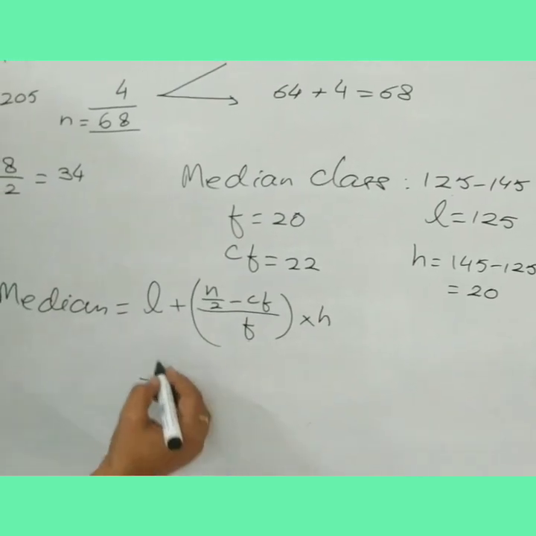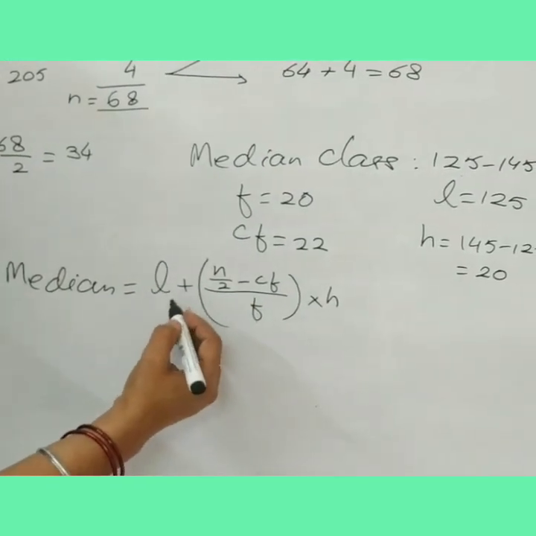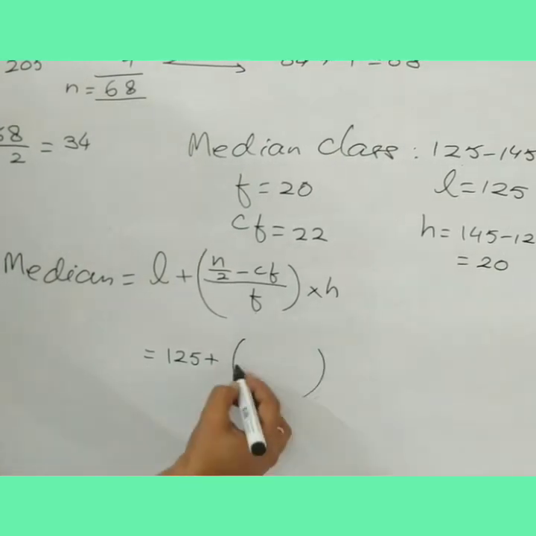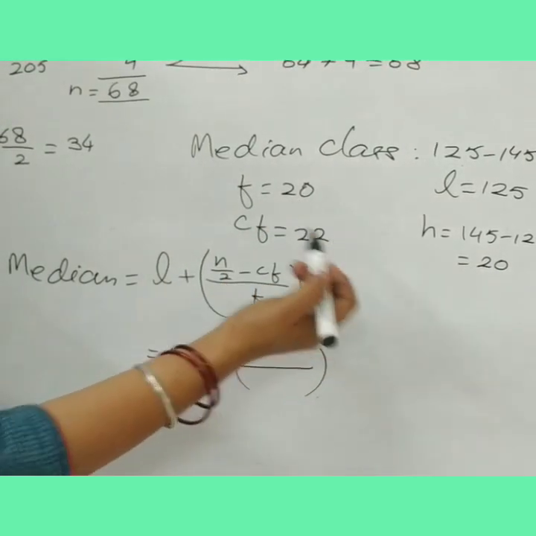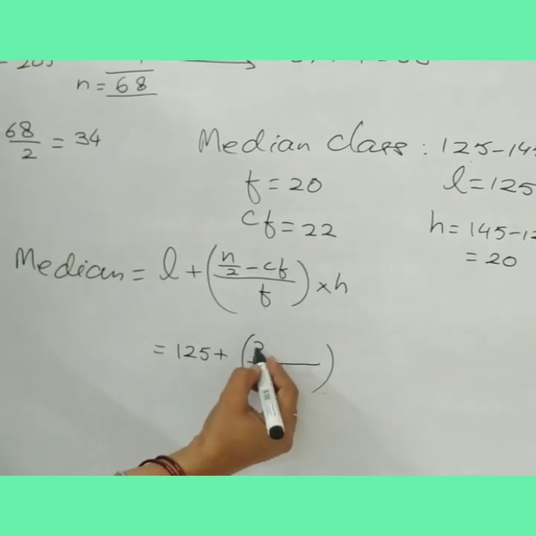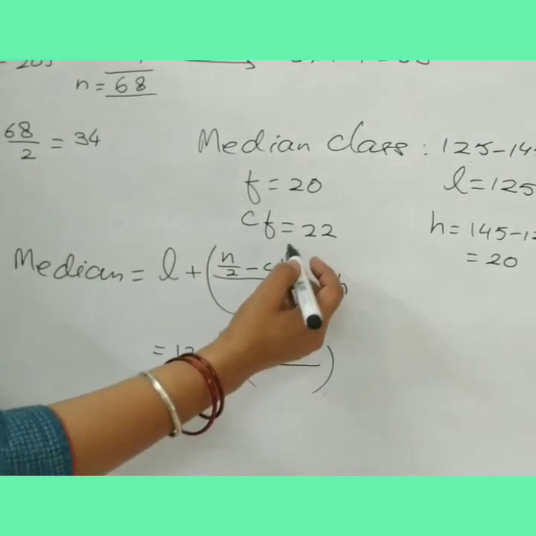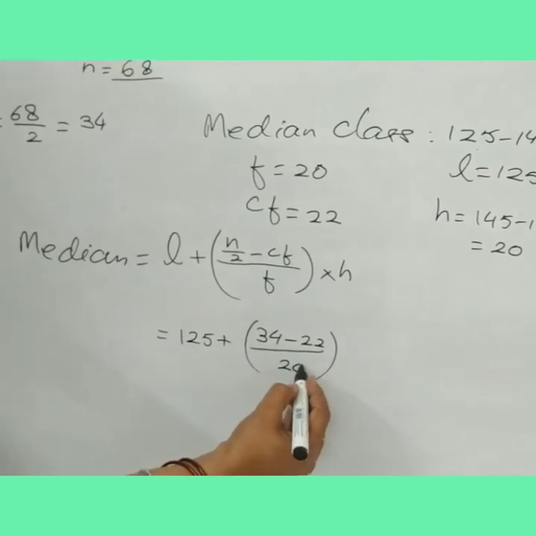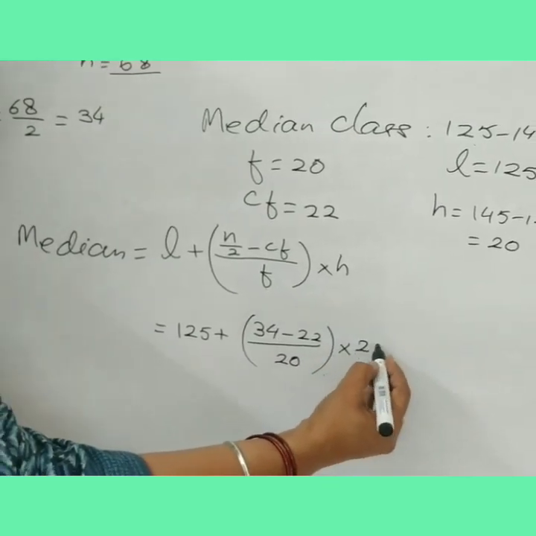अब हम लोग L और ये सारी वैल्यू substitute करेंगे. L की वैल्यू is 125 plus n by 2. n by 2 is 34 minus CF is 22. The value of f is 20 and the value of h is also 20.